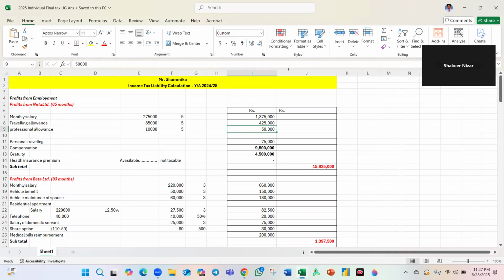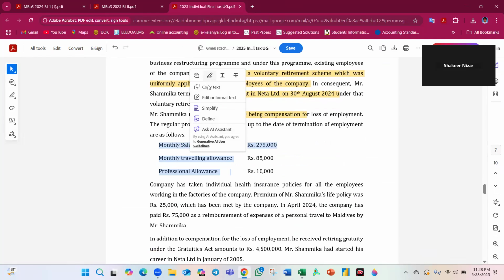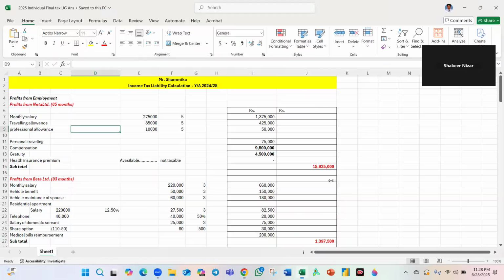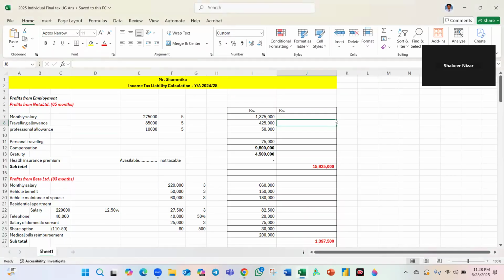So you can see Nita Limited's monthly salary is there, so I'm using Excel, monthly salary into 5 months, 2,75,000 five times. Traveling allowance, those are benefits. Therefore, it is also taxable, traveling allowances into 5. You can see professional allowances the same way, 10,000 into 5.